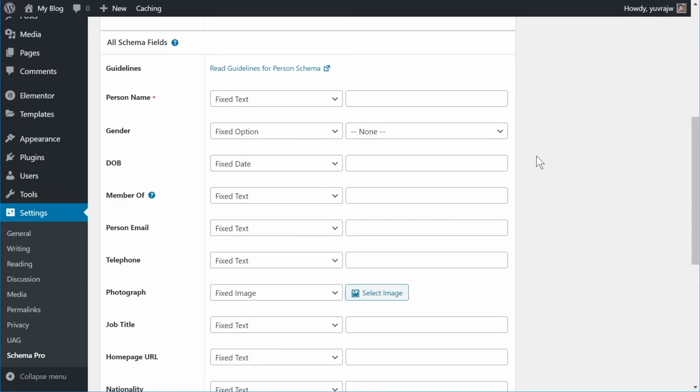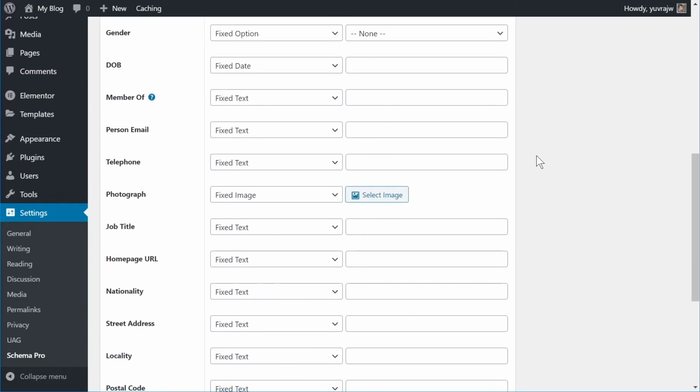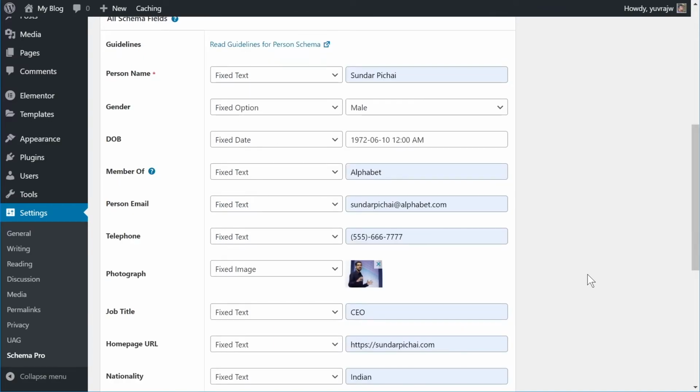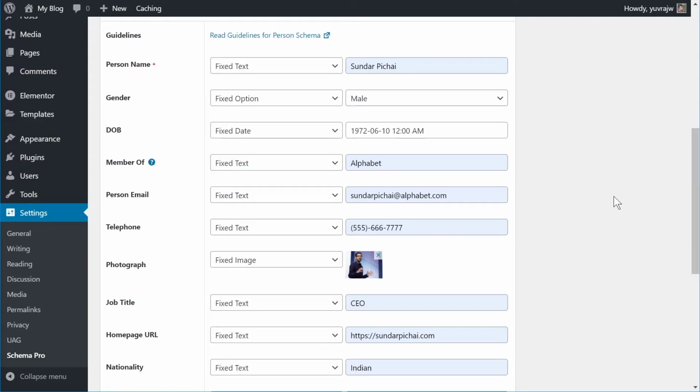Alright, so I've made changes to all these fields, and now all of them are in the fixed text or fixed image options. Now I'm going to pause the video once again and fill in all this information, because as I said, the fields themselves are not something that you should be concerned about. They're pretty self-explanatory on what you need to fill in. So I'll fill in these fields and I'll show you how it looks. Alright, so I've filled in all the information, and I'll wait for a few seconds so that you can look at the information if you need to. I'll scroll down on the page.